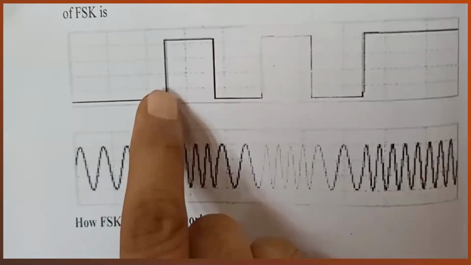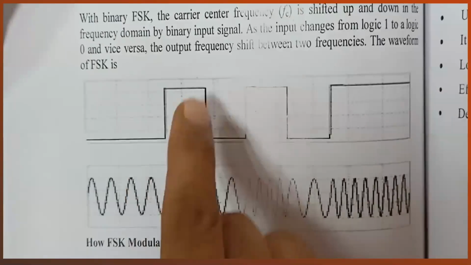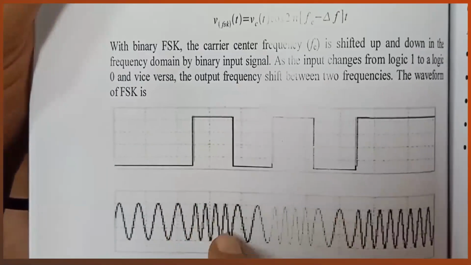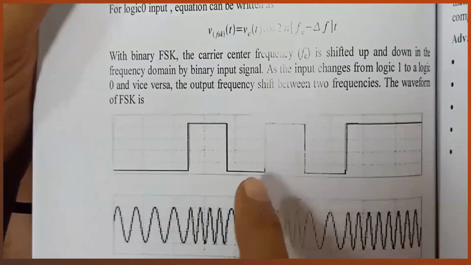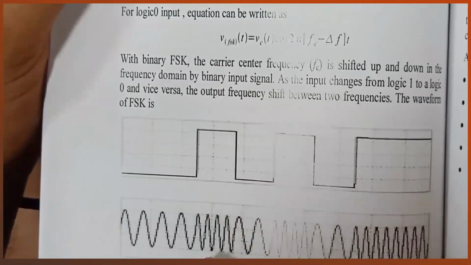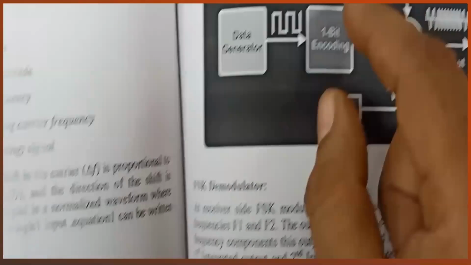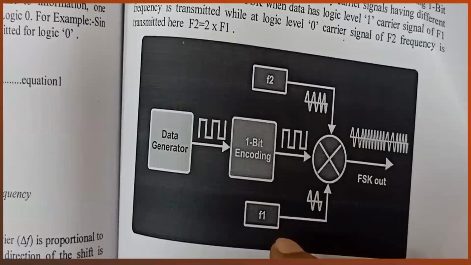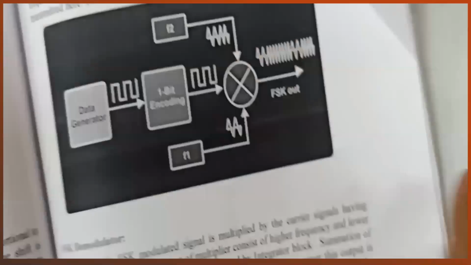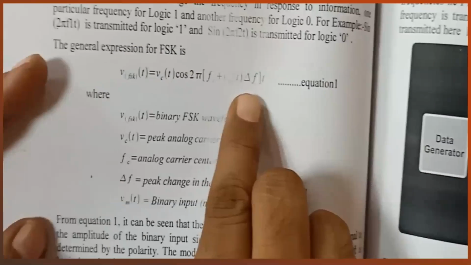Suppose here we can see for higher, 1 volt means logic 1, we have this frequency, and for logic 0, meaning -1 volt, we have this frequency. So in this kit we have chosen frequencies f1 and f2, while mathematically it is represented by delta f.